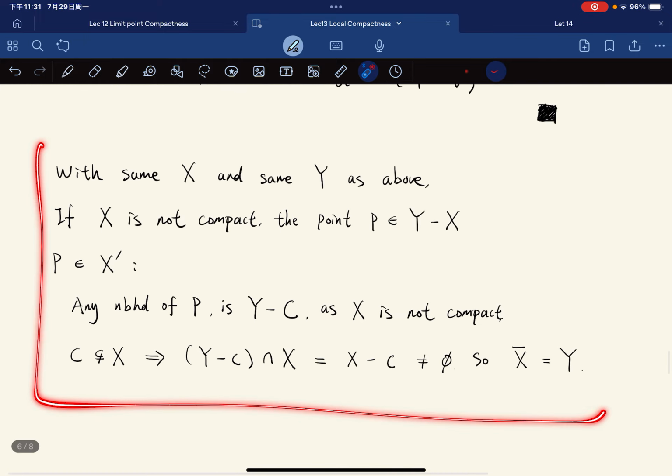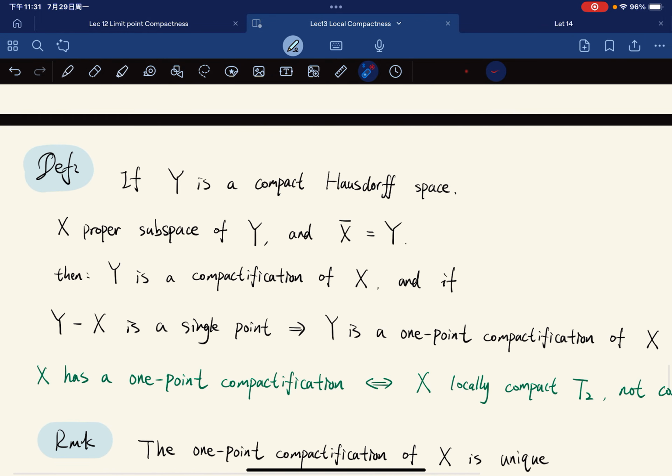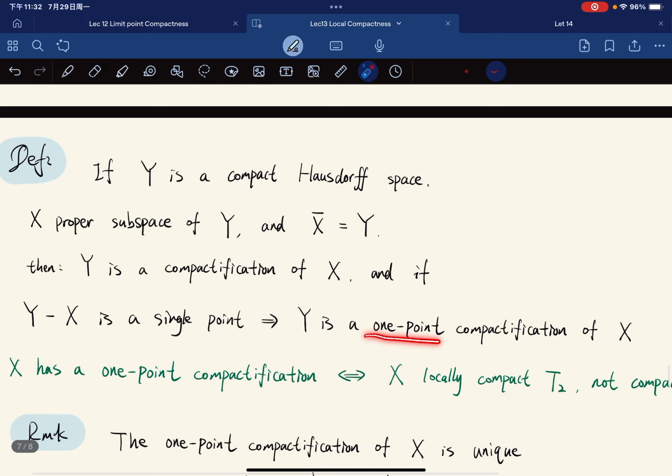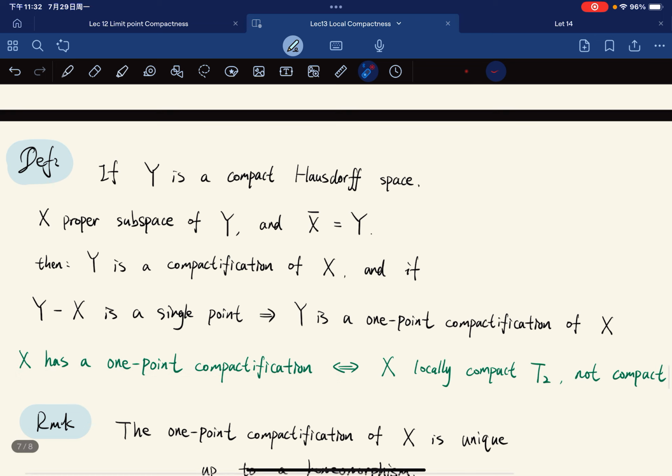Okay, so from here, what we can see is that we can give a definition. Given Y a compact Hausdorff space and X a proper subspace of Y such that the closure of X is equal to Y, motivated by above, we call Y a compactification of X. And if Y minus X is a single point, we call this a one-point compactification of X. And from above, we show that X has a one-point compactification if and only if X is locally compact Hausdorff and is not compact.